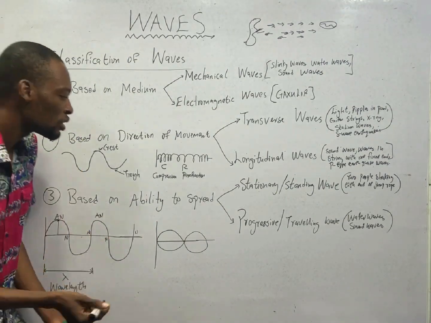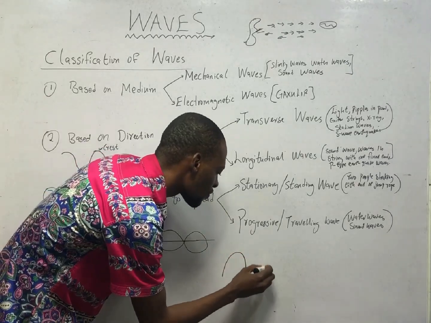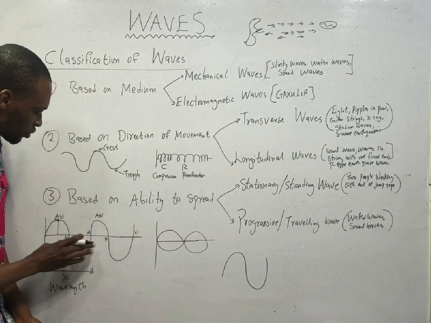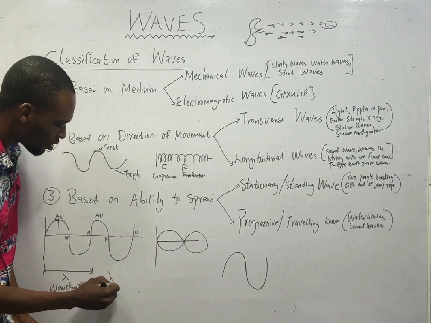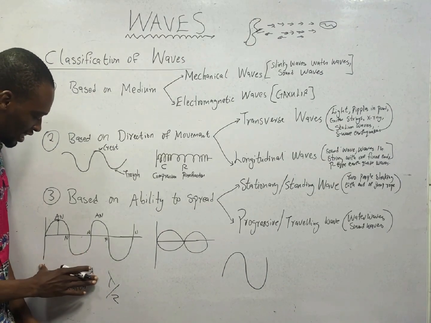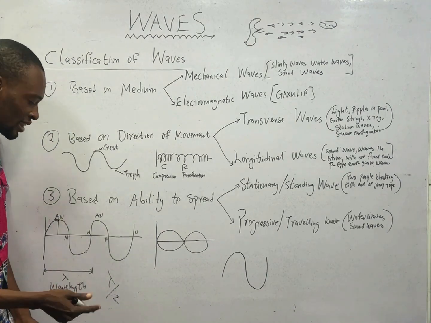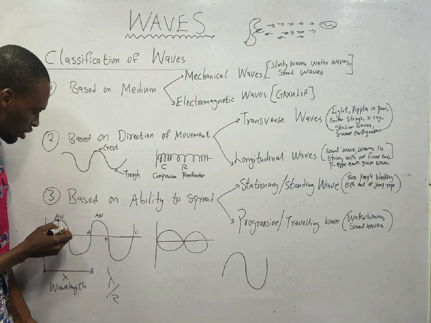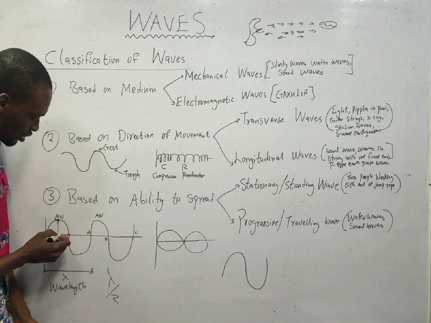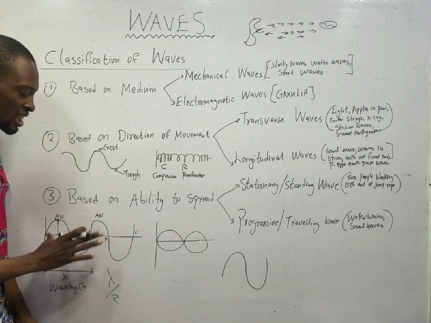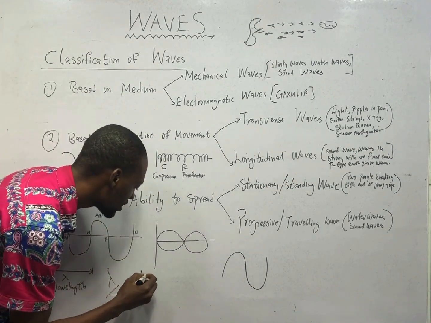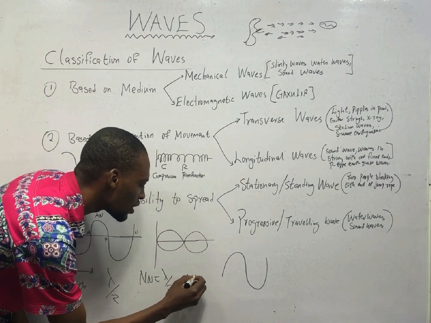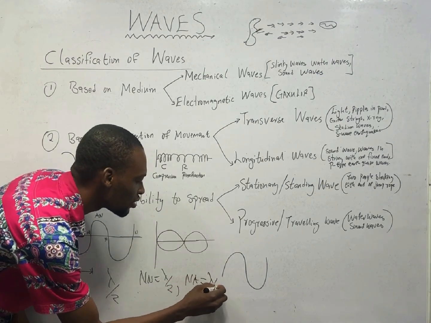Time to complete a complete wave. This is a complete wave. So when you make one complete wave, you see that it is one wavelength. From here to here is lambda, so from node to node is simply half of lambda, lambda over 2. Now this is node, this is antinode, this is node. From antinode to node, you see the small part here. This is simply the wavelength divided by 4. Therefore, the distance from node to node is lambda over 2, and the distance from node to antinode is lambda over 4.